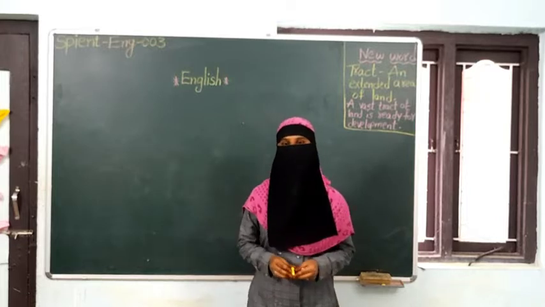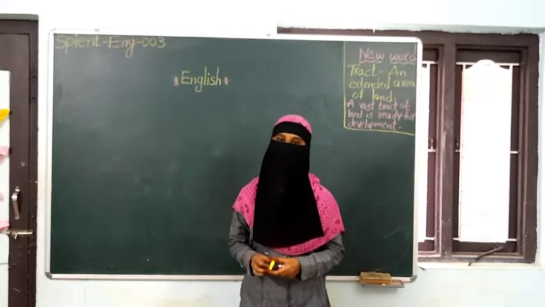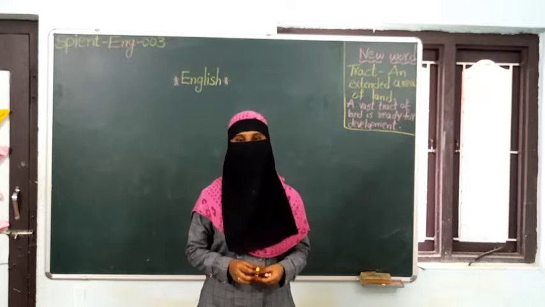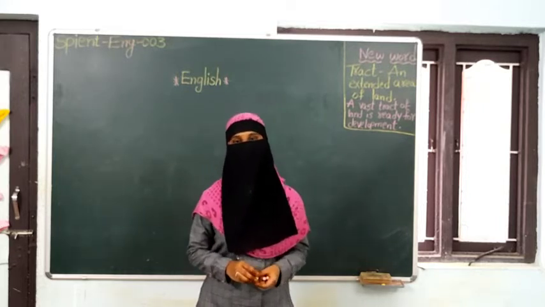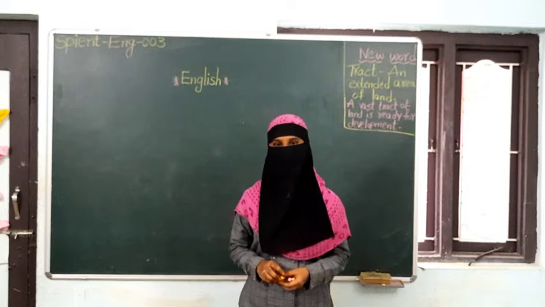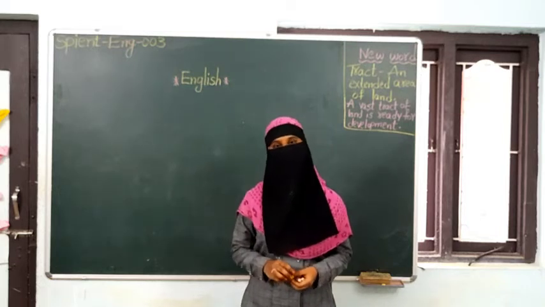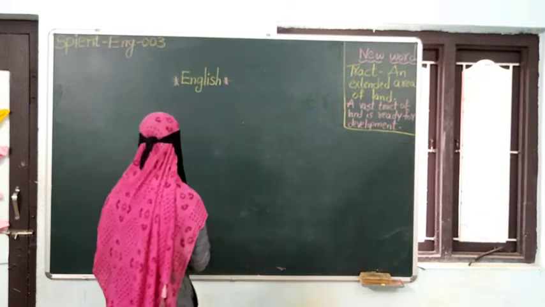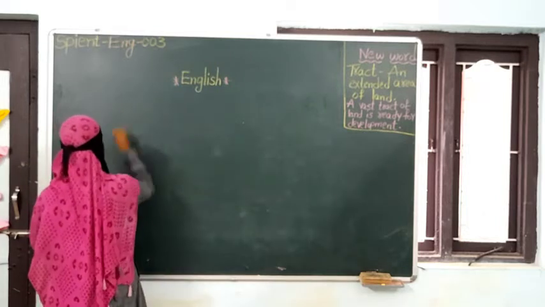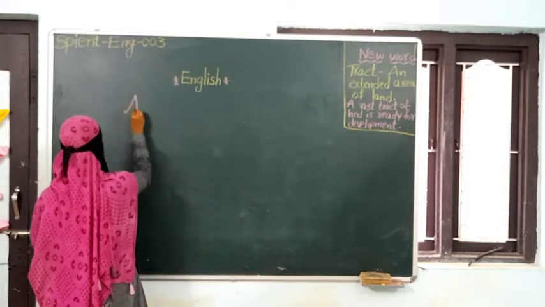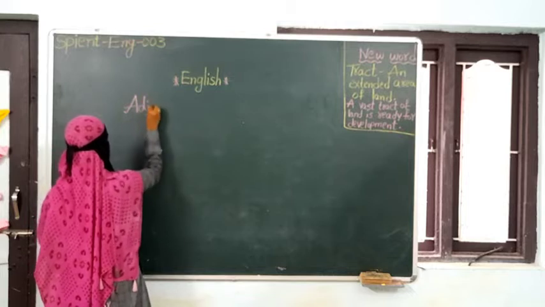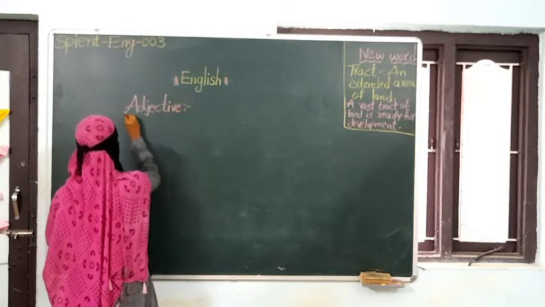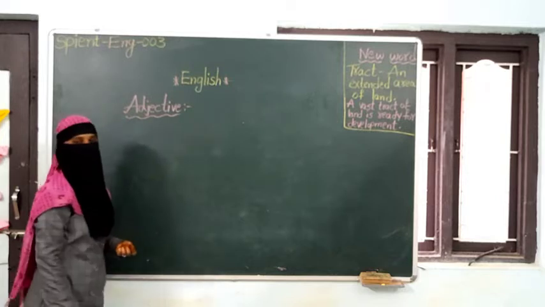Children, in the previous class we have learned what is a noun and a pronoun. Today's class we are going to learn the parts of speech: adjective, verb and adverb. First of all, we'll discuss what is an adjective.